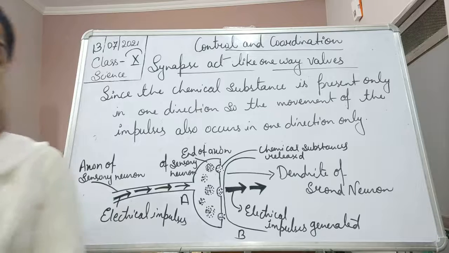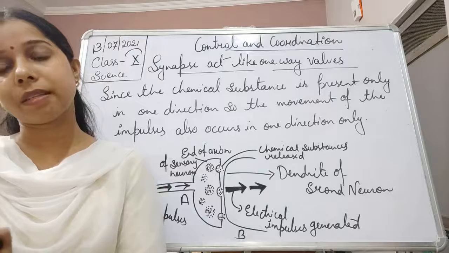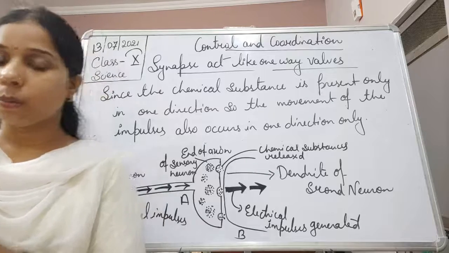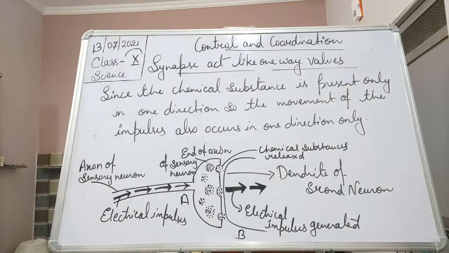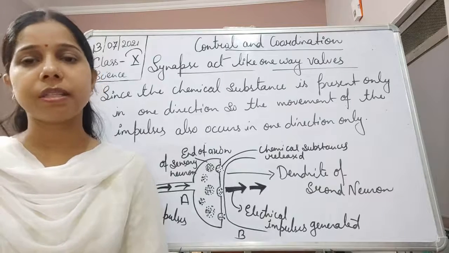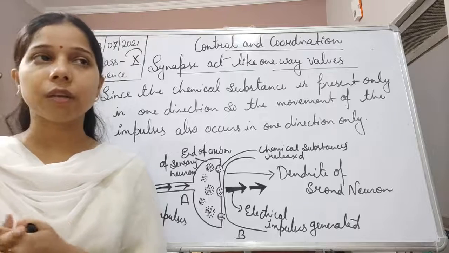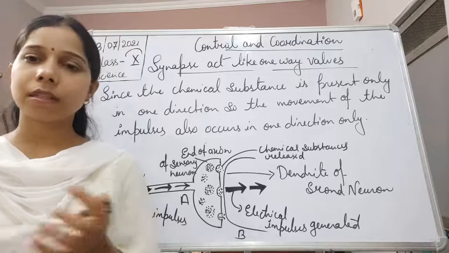The synapses ensure that the movement of the information, the movement of the electrical impulses, can only take place in one direction. Now let us see what the different organs of the human nervous system are. We said that there are sense organs, but these are a kind of helping part.